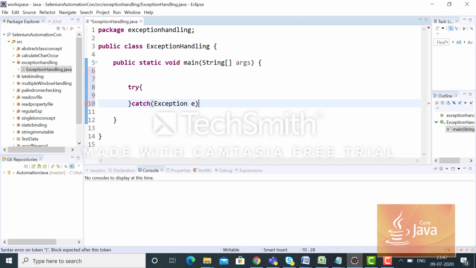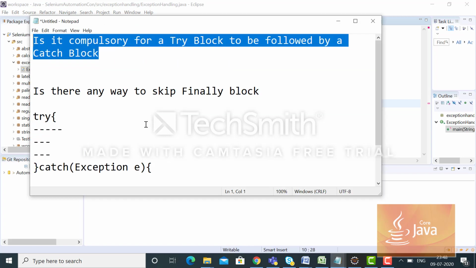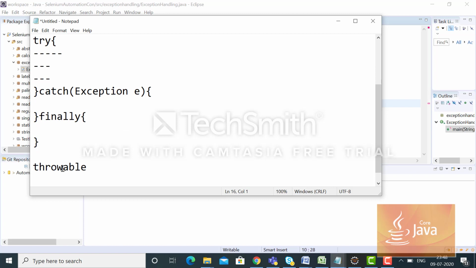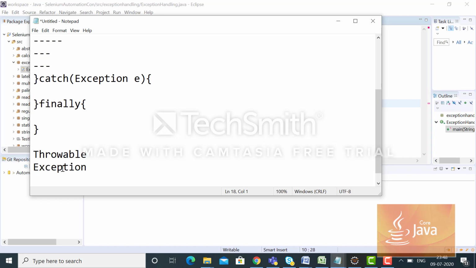Catch Exception. Exception is the parent class of all types of exceptions. The hierarchy is like this: the major term is Throwable, and under that is Exception. Under that come all types of exceptions, like ArrayIndexOutOfBoundsException and NullPointerException. So Exception is the parent class of these, the parent class of Exception is Throwable, and on top of that is Object.